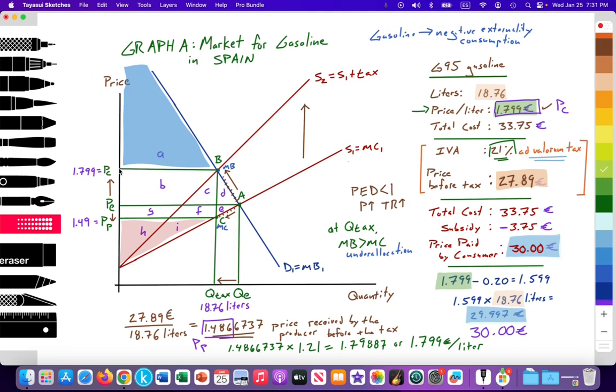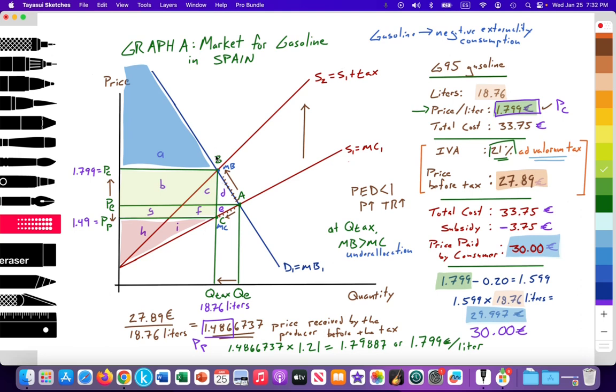Before they did not collect tax revenue, now they can. So it's the value of the tax, 21%. So 0.49 to 0.79, it's about a 30-cent tax in this case, multiplied by the quantity of units, about 18.76 liters. So this is the amount of tax revenue collected by the Spanish government.